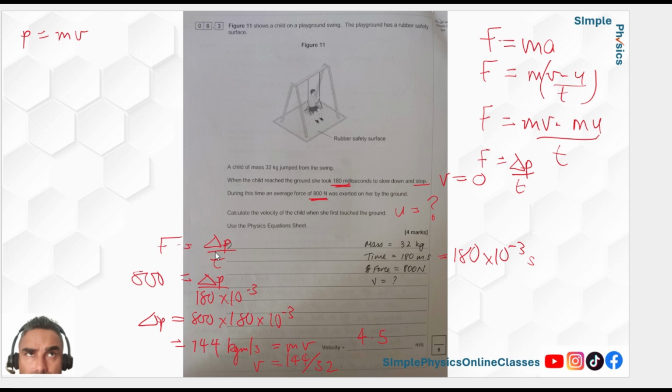And then the three other marks are: increases time of contact, reduces the force for the same change in momentum, for the same delta P. You have to write that down for the fourth mark, or the third mark if it's a 3 marker, because when you're seeing the relationship between time and force, you have to also say what was constant. If you're measuring the relation between two variables, the other one has to be your constant or your control. So look out for explanation questions like that.